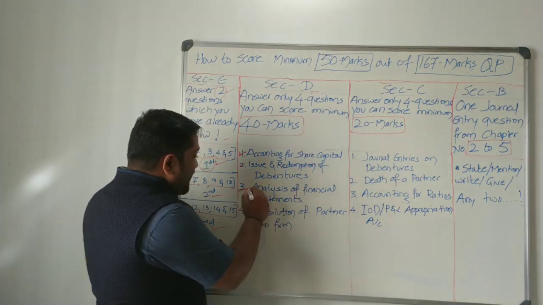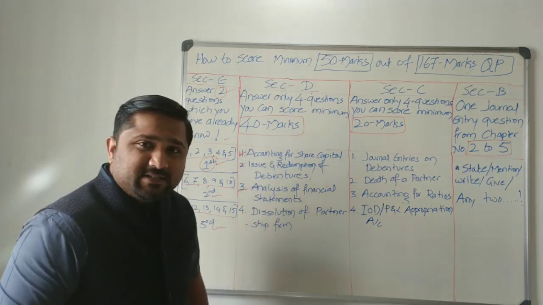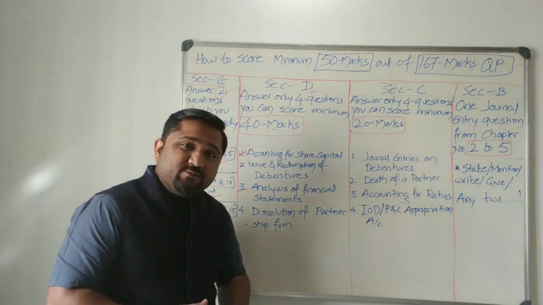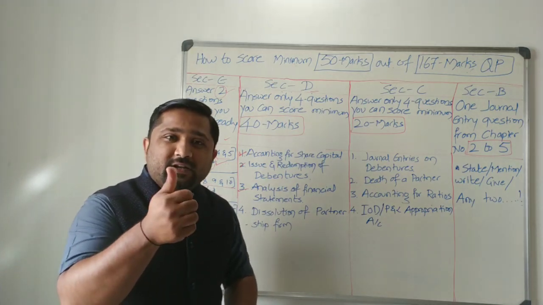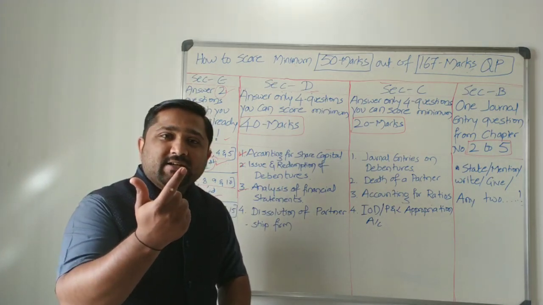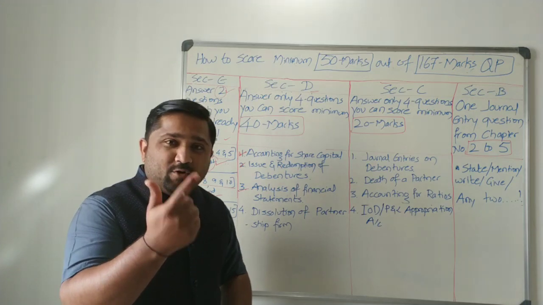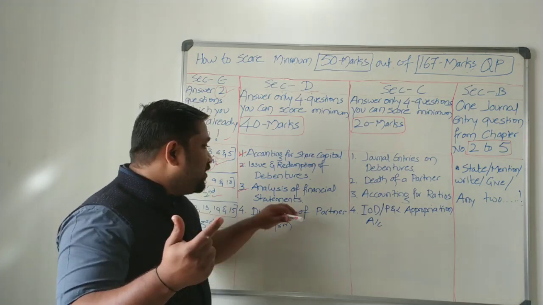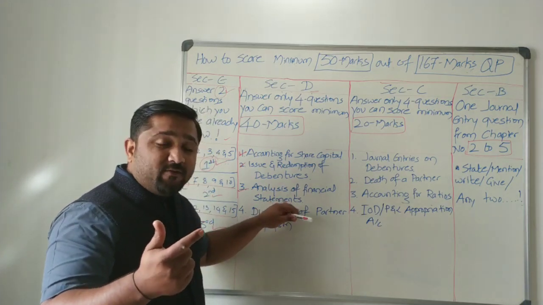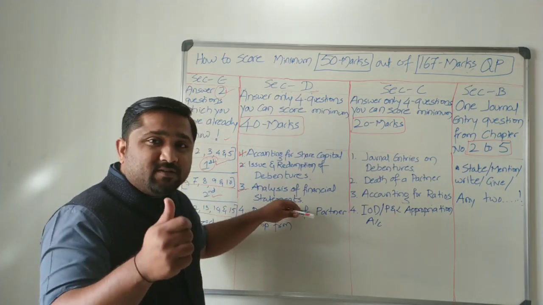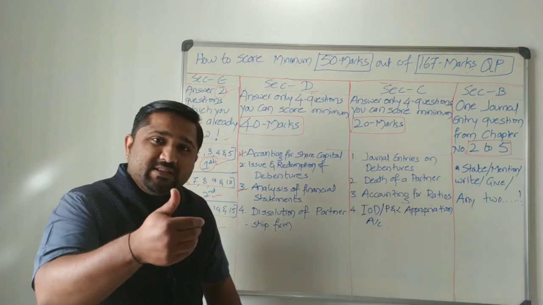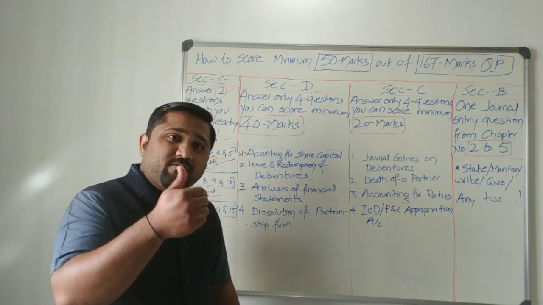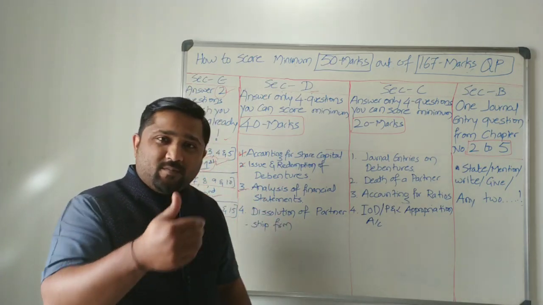Next, analysis of financial statements. See, again, this is a very easy question. Two topics: comparative statements and common size statements. Most of the time they will ask you to prepare a comparative or a common size balance sheet. You should know how to prepare these, and how to find out whether it is a comparative or a common size statement.